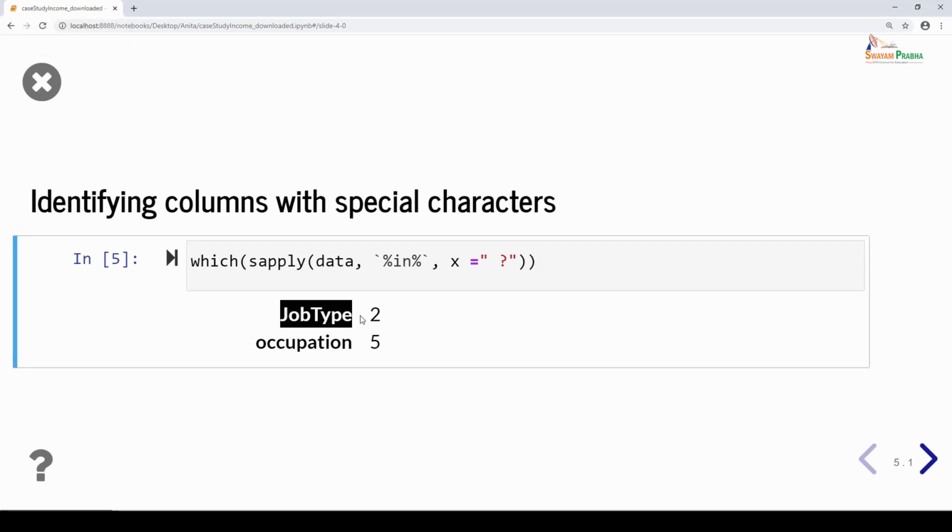So it turns out that the second column, job type, has a question mark. Similarly, the fifth column, occupation, also has a question mark. Now we found out that there are two variables which have missing values in the form of question marks. Now we need to identify where the missing values are present and how to treat them.